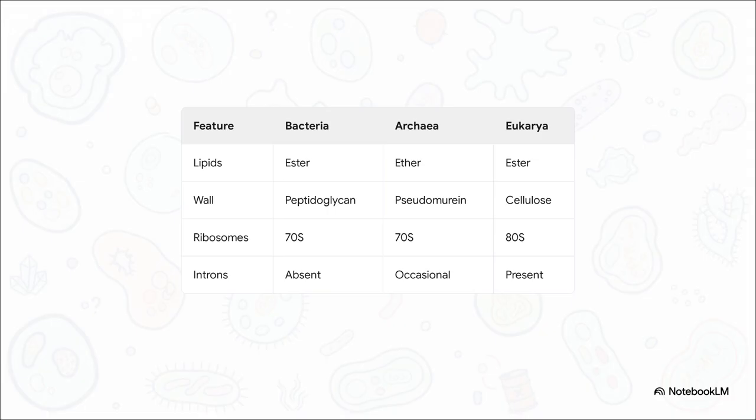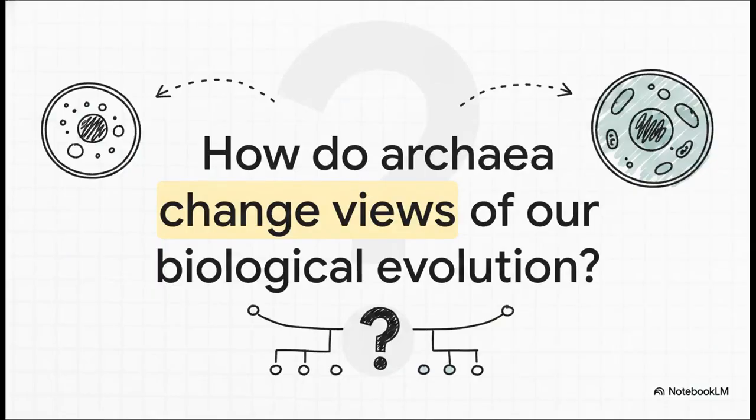Think about it. Bacteria initiate protein translation with formylmethionine, but Archaea and Eukarya both use unaltered methionine. Bacteria use a pretty simple 4-subunit RNA polymerase, while Archaea utilize a complex multi-subunit RNA polymerase that very closely mirrors our own eukaryotic enzymes. And while Archaea have 70S ribosomes, just like bacteria, the actual protein subunit sequences of those ribosomes mirror eukaryotic ribosomes. It's kind of wild. Which leaves us with this final, profound puzzle to think about.